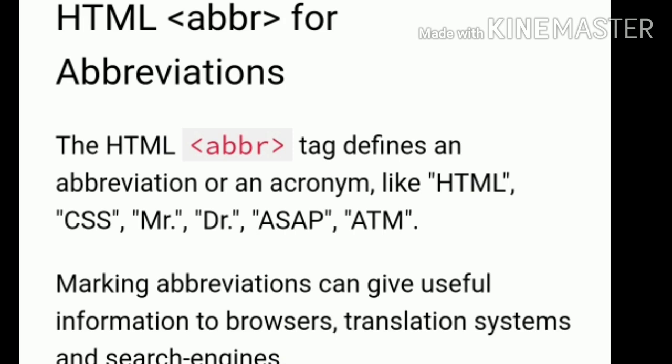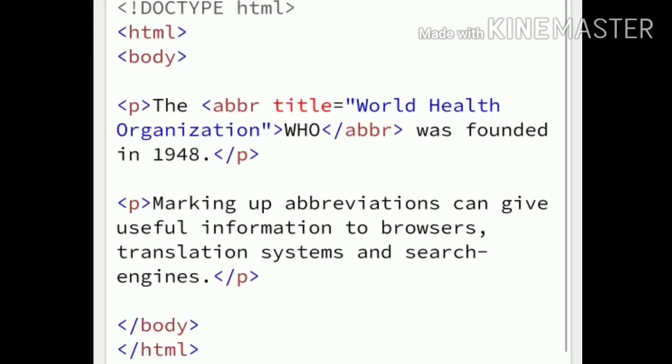After that you can use the ABBR, the abbreviation tag, with title equal to, within double quotation, World Health Organization. Closing the double quotation, you can use WHO. After that you can close the ABBR tag. Then add a sentence: was founded in 1948. Closing the paragraph.